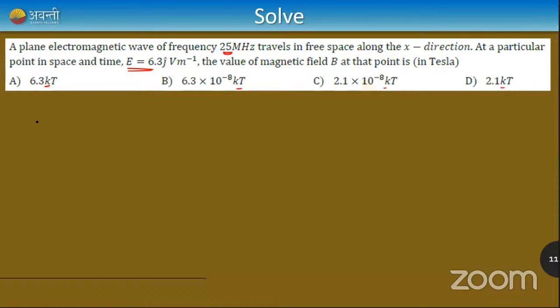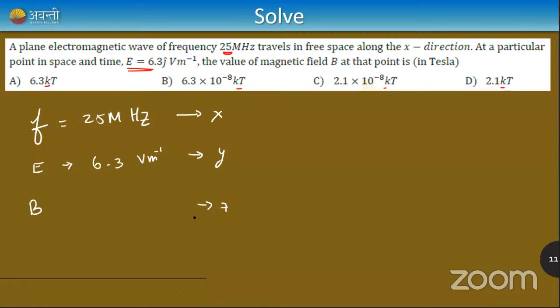Let me write it down. They are given that there is an electromagnetic wave of frequency 25 megahertz, and it is traveling in the x direction. The electric field is oscillating with a magnitude of 6.3 volt per meter, in the j direction, so it is in the y direction. Therefore the magnetic field will be in the z direction, right? X, y ho gaya, so z mein magnetic field hoga. And they're asking what is the magnitude of the magnetic field. I leave it up to you, so I launch the poll.